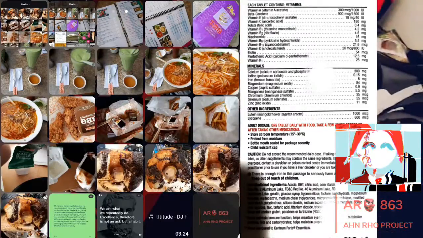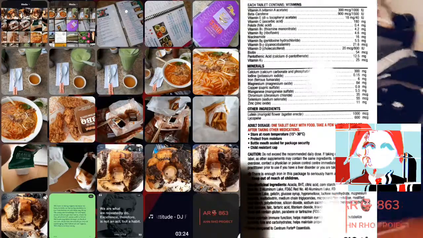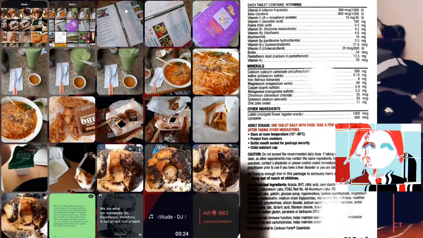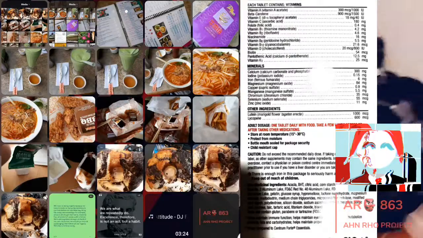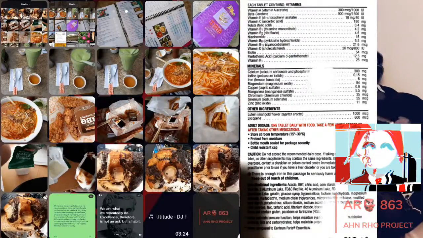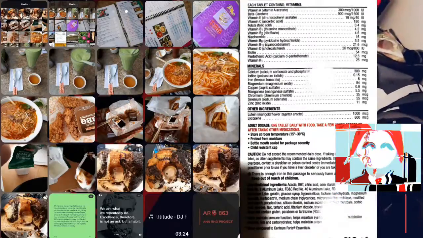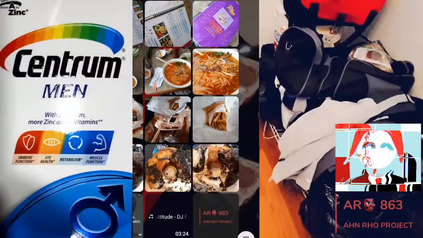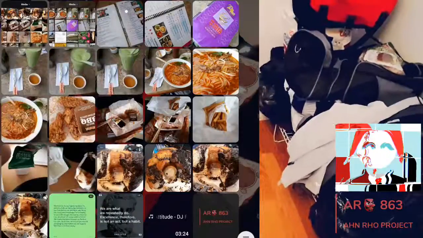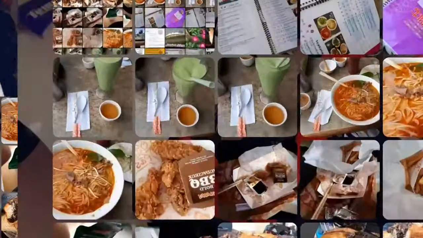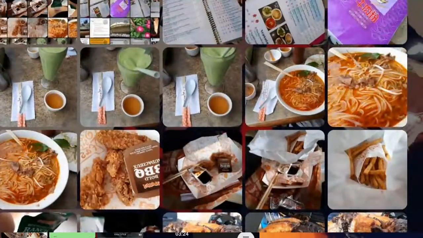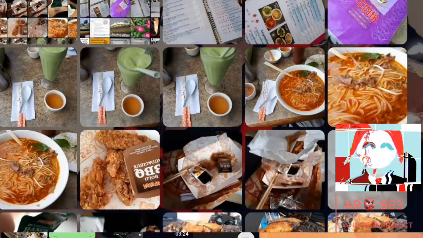We also have to cover some philosophical stuff, education-wise, which plays a huge role in my life. So let's just dive right into it. I'm going to try and expand some of these things by getting rid of the right-hand panel. Once again, Centrum, you can see it right there. I'm going to expand this and lower the volume a little bit so that the music cuts off. You can see here, again, a lot of Vietnamese cuisine. We're going to get to that in a second. You see some Popeyes, and you see the menu of the restaurant, so we're going to showcase that as well.